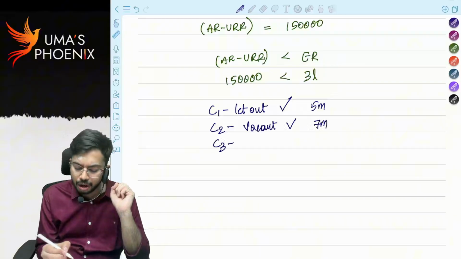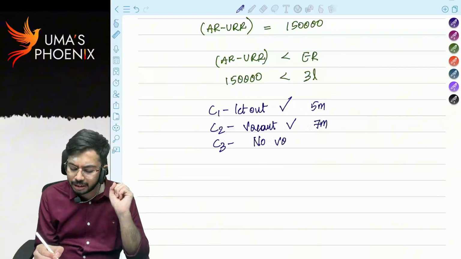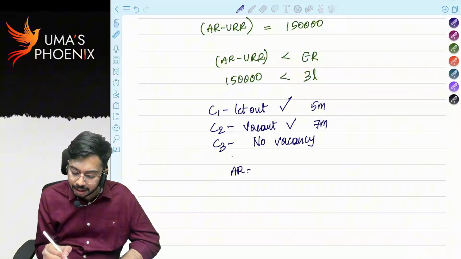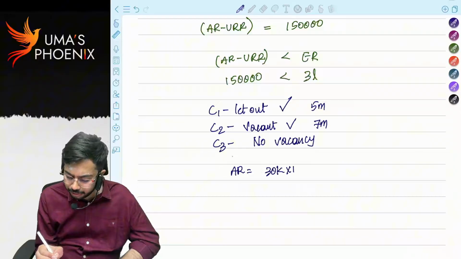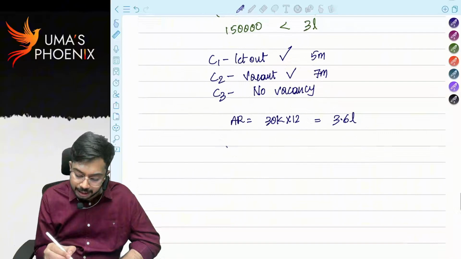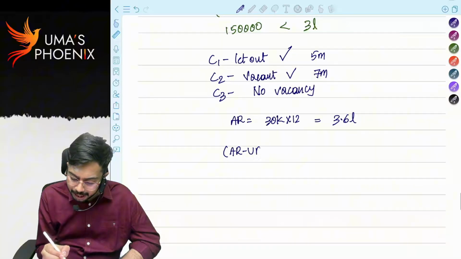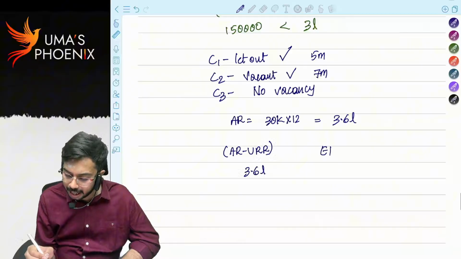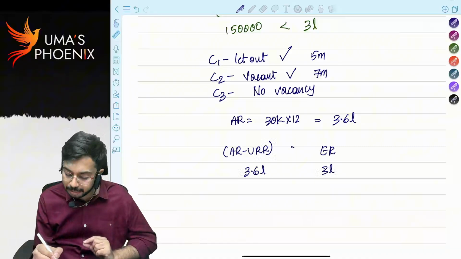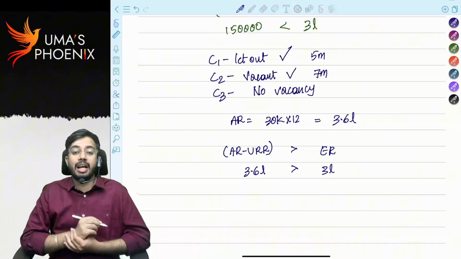Third condition, no vacancy. If there is no vacancy, then let us compare. If there is no vacancy, actual rent is equal to 30,000 into 12, 3.6 lakhs. That means if there is no vacancy, actual rent minus unrealized rent is 3.6 lakhs. Expected rent is 3 lakhs. What is the equation now? Here actual rent minus unrealized rent is greater than expected rent.